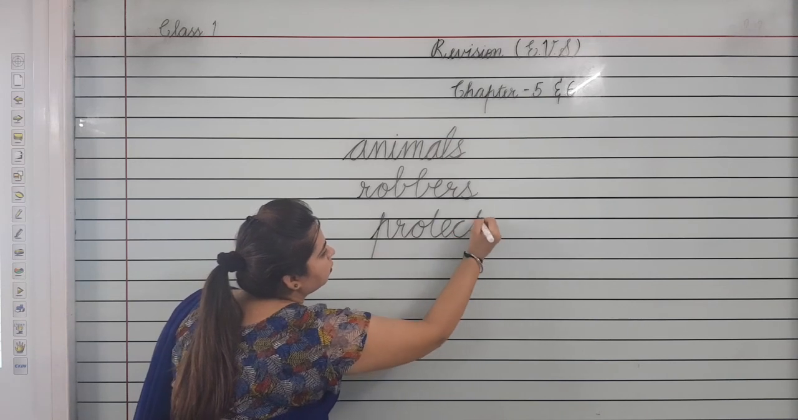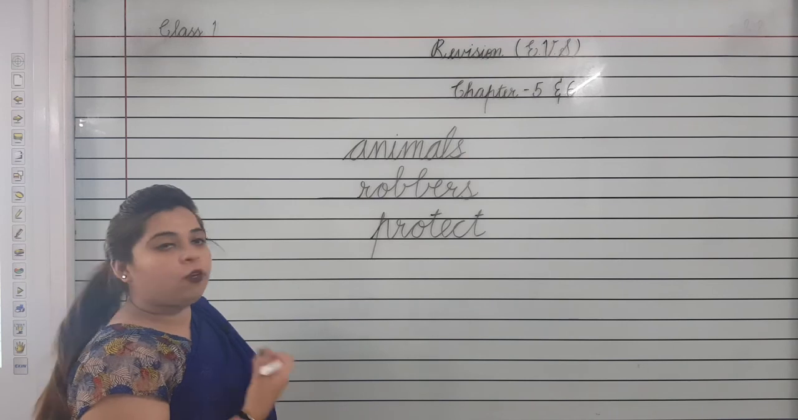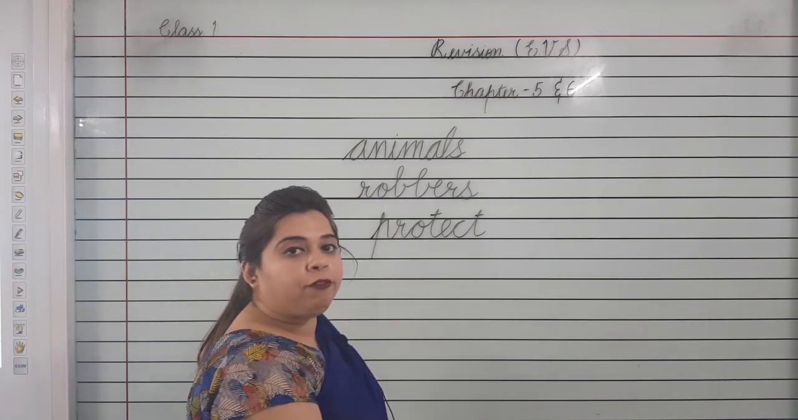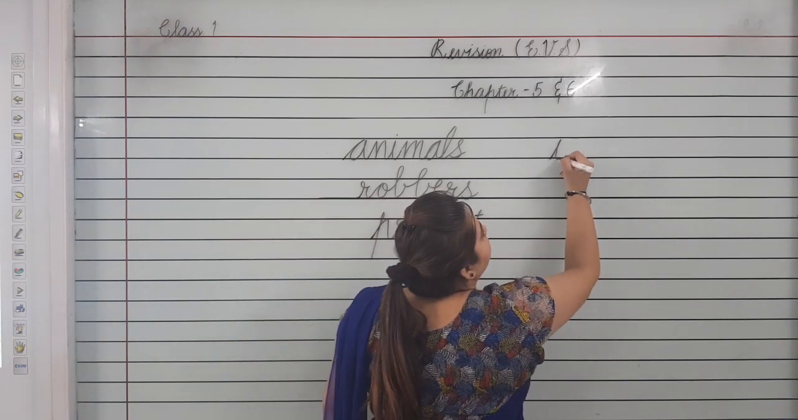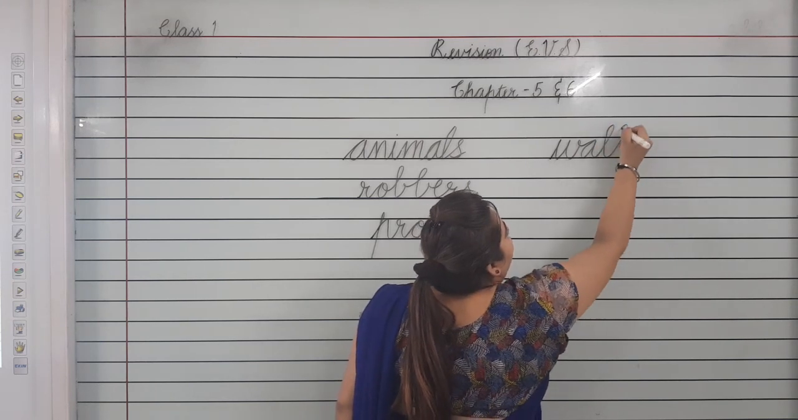P-R-O-T-E-C-T. Our house protects us from animals, robbers. Okay. Now we will learn spelling of different parts of house. W-A-L-L-S, walls.